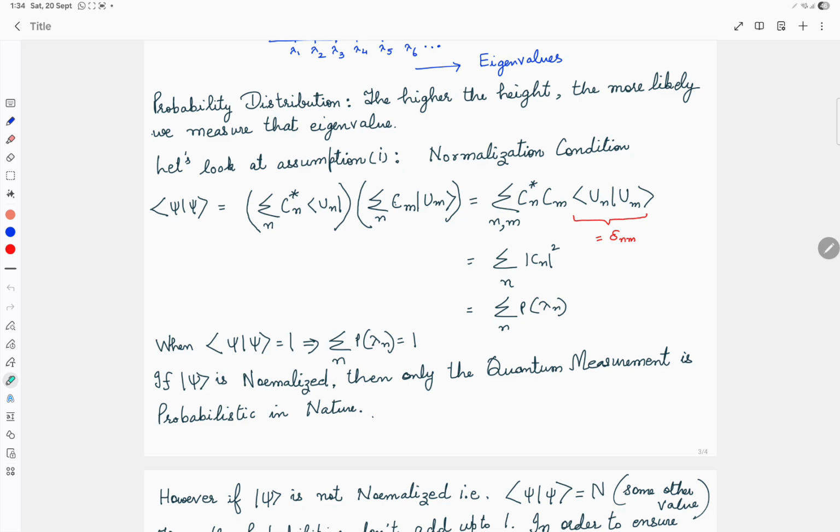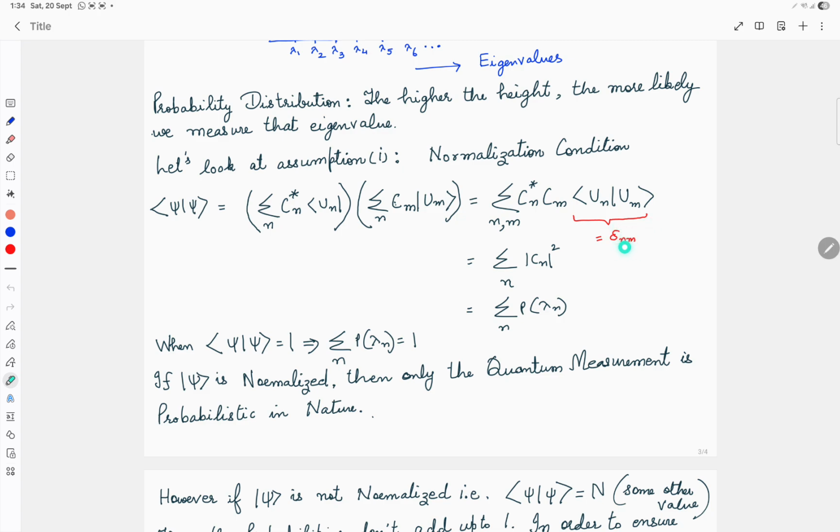What is left is the inner product of un with um, which is the Kronecker delta between n and m. This Kronecker delta is 1 when n is equal to m, otherwise it is 0.